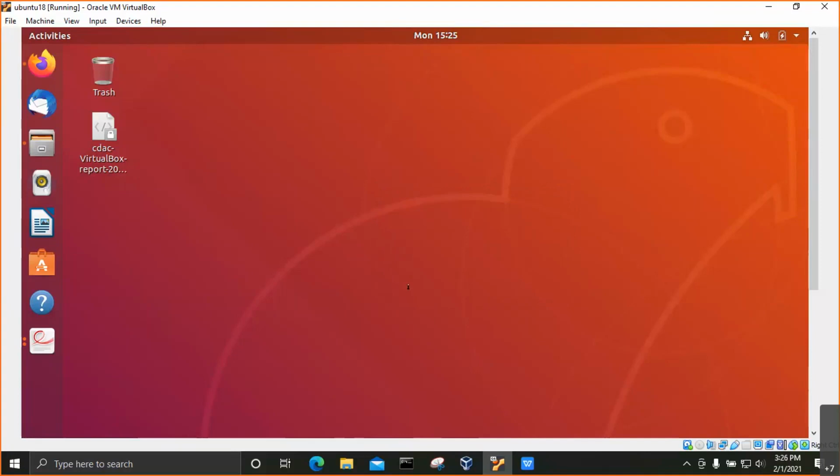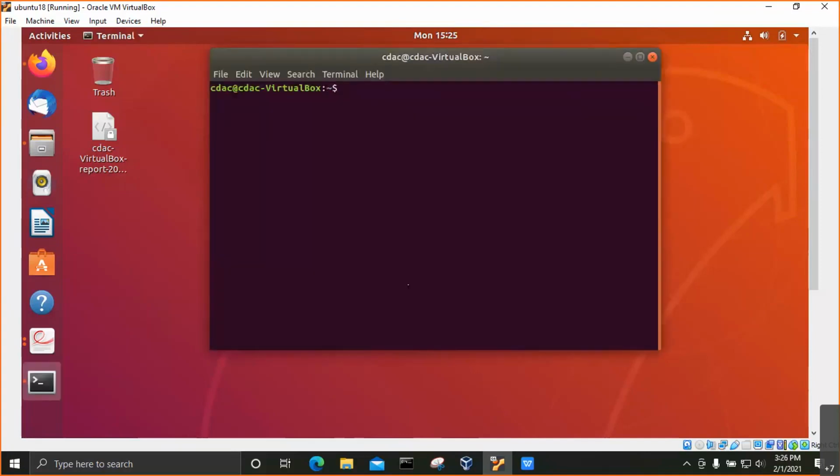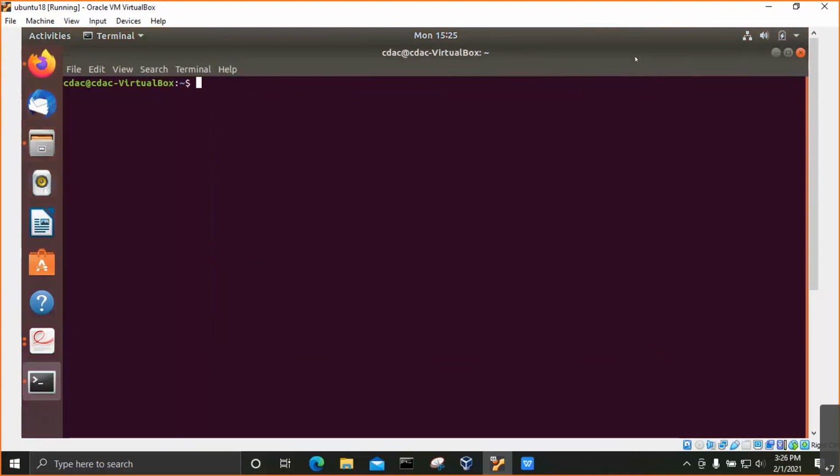Lynis can be started from any directory, so we will choose a directory where we want to store Lynis. Here we will be creating a directory with the mkdir command. First we will go in as root. We will create a directory with the mkdir command, and we will give a path where we want to make this directory.